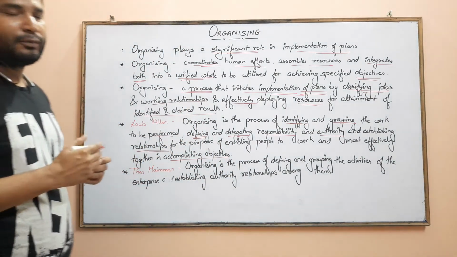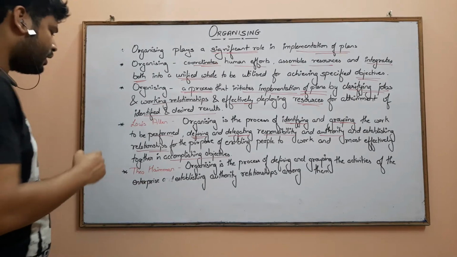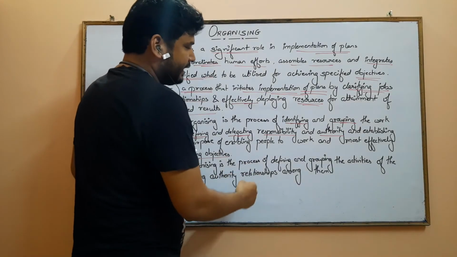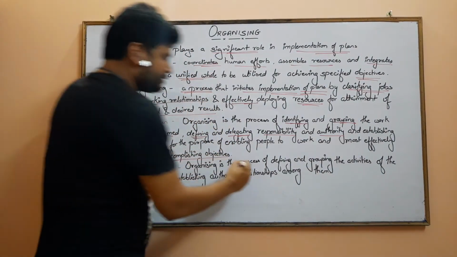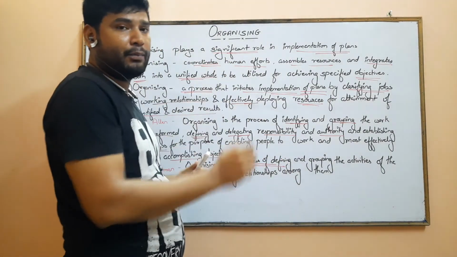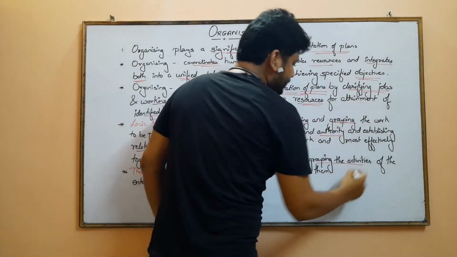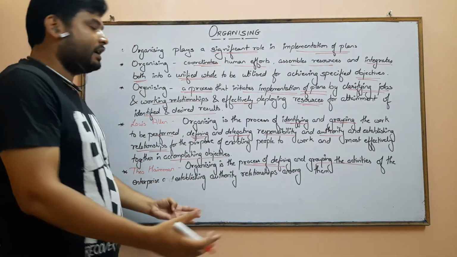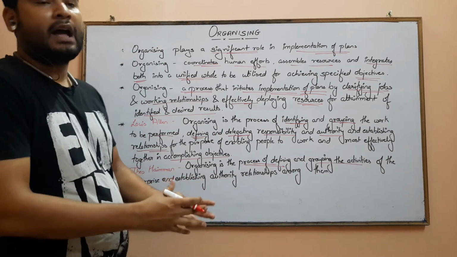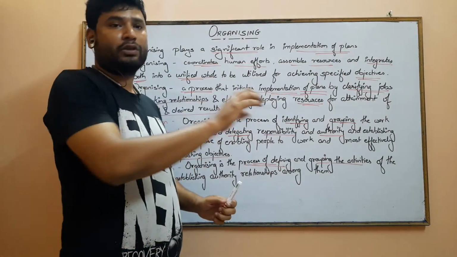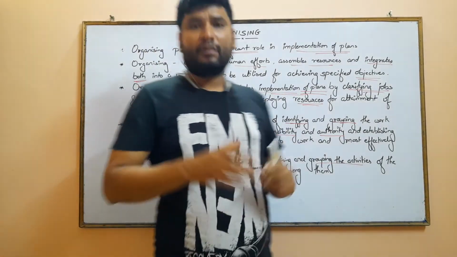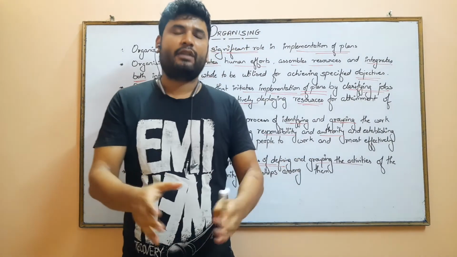Let us understand one more definition of organizing. According to Theo Haimann, organizing is the process of defining and grouping the activities. Over here also it is the same. It is a process of defining, telling them what the role of the employee in the organization is, and bringing their activities together to achieve the objective of the business. So we are bringing their activities together, defining their authority and responsibility in the organization, so that the company is able to achieve the objective. So organizing is the most important function of management.